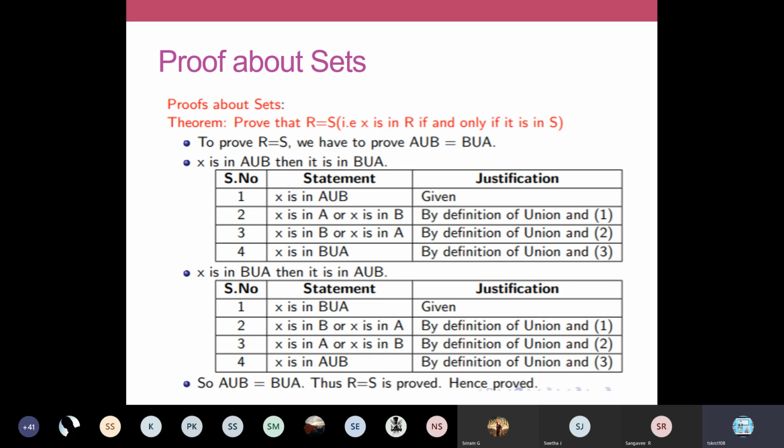The same steps you are going to apply here also. Just change the left hand and right hand operands and you just define this statement. Since both conditions hold good, the if part and the only if part, we can say that R is equivalent to S. Whenever you have equality in your theorem, you have to split it into two parts, the if part and the only if part.